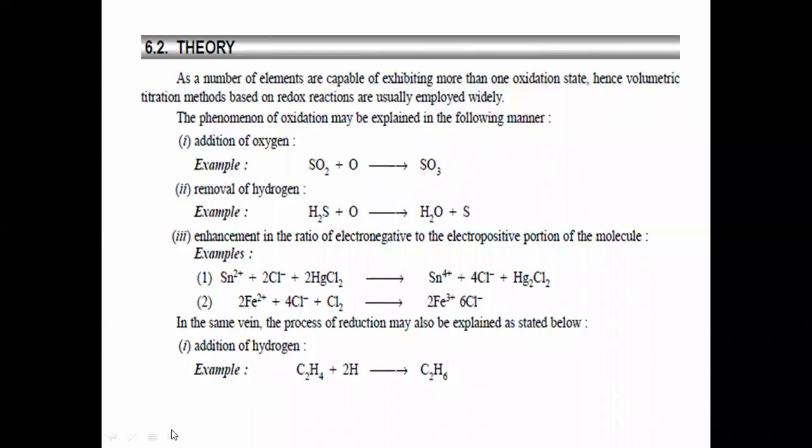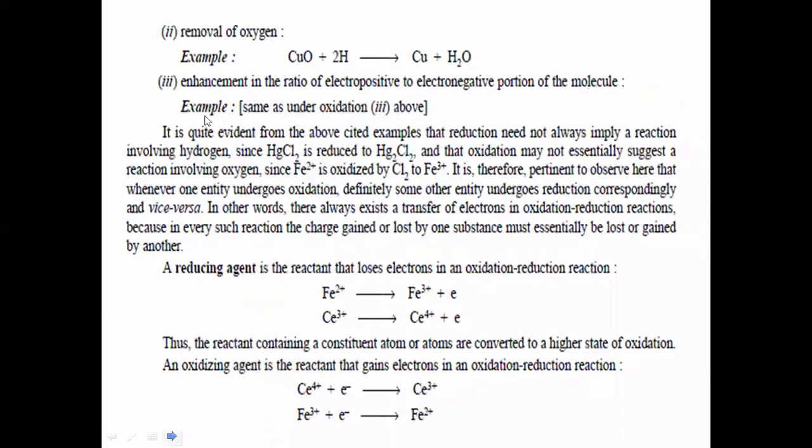Now the next example of reduction is removal of oxygen. See here, cupric oxide with the help of hydrogen: addition of hydrogen and removal of oxygen take place simultaneously in the reaction. See here, cupric oxide is converted into elemental copper and there is formation of a water molecule.